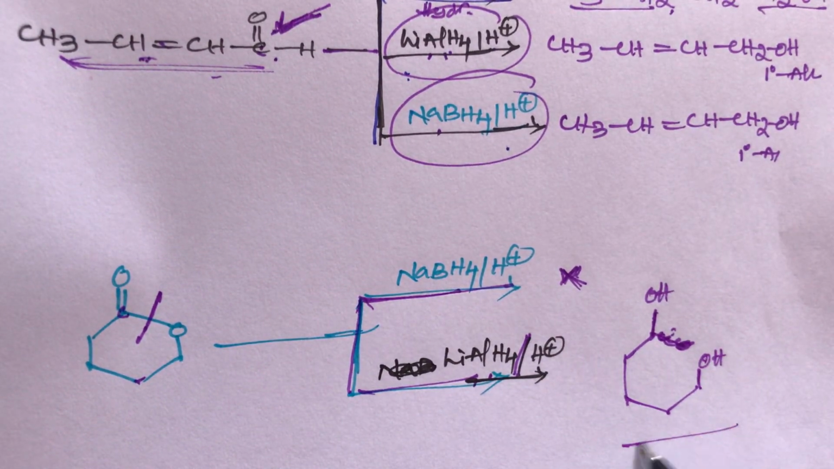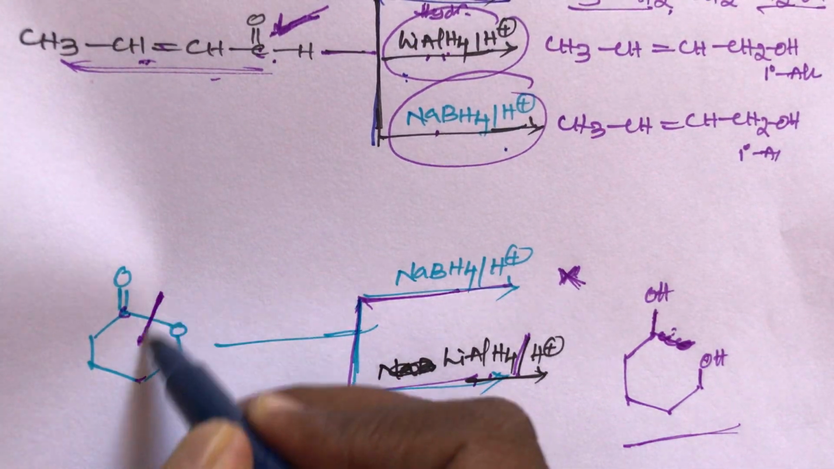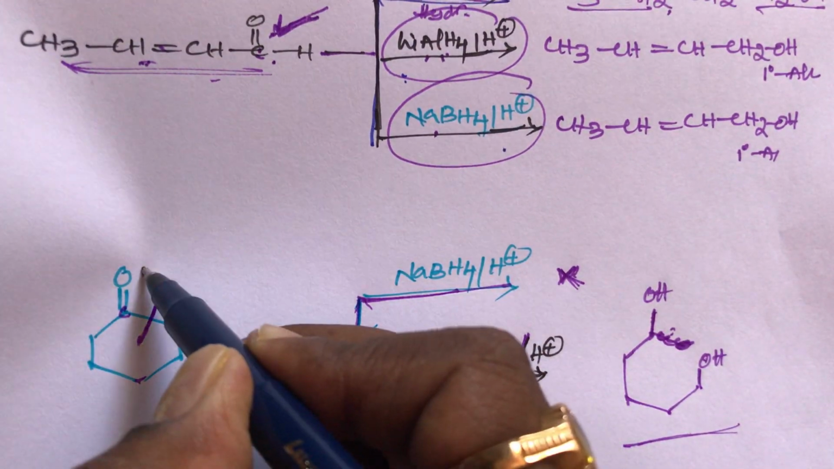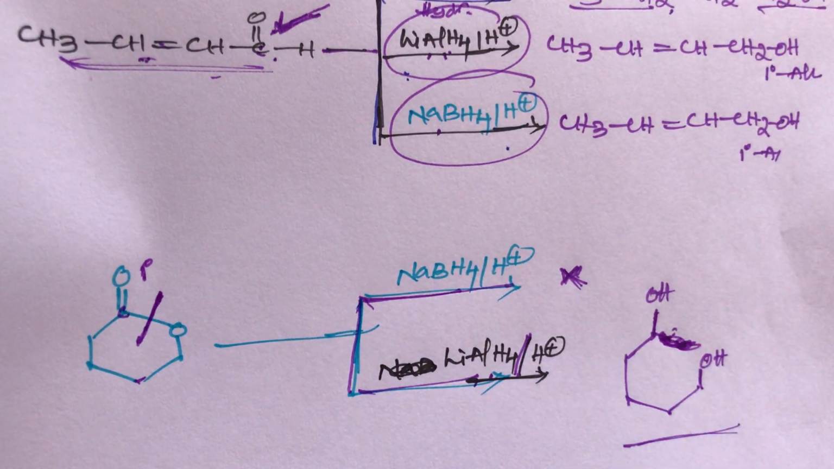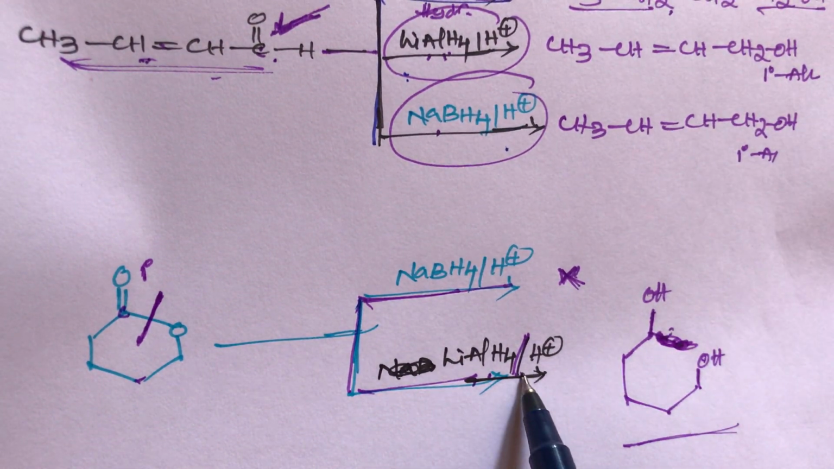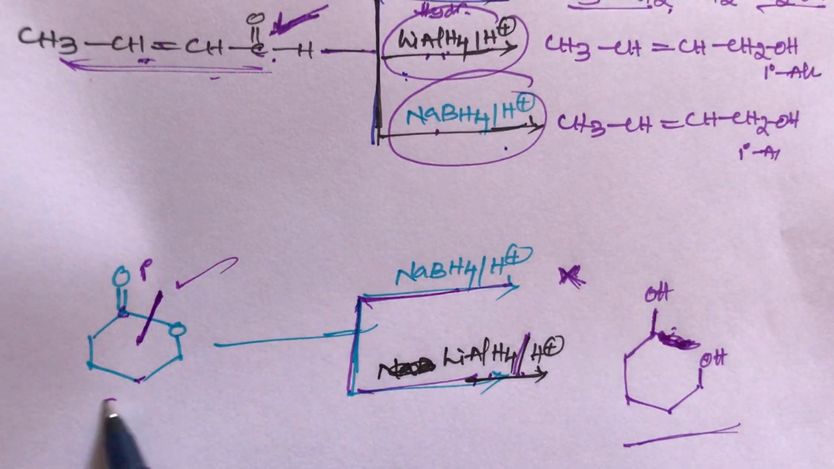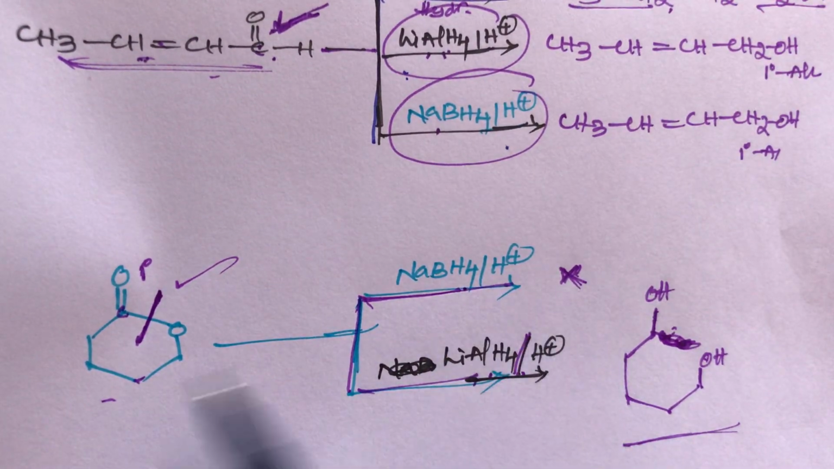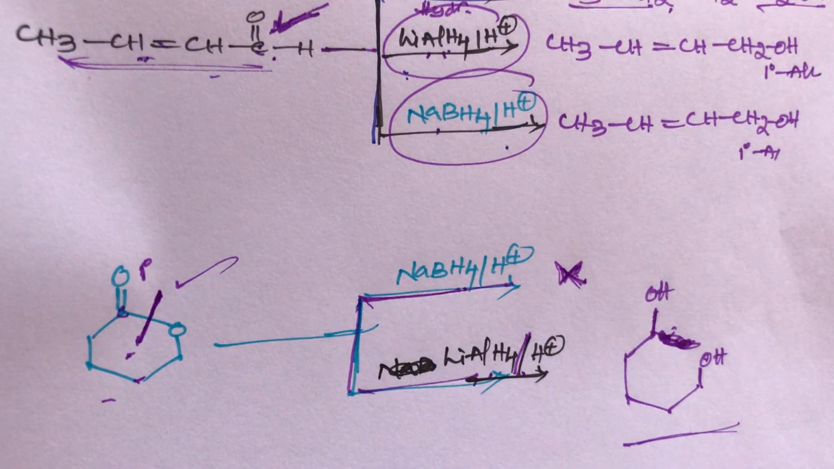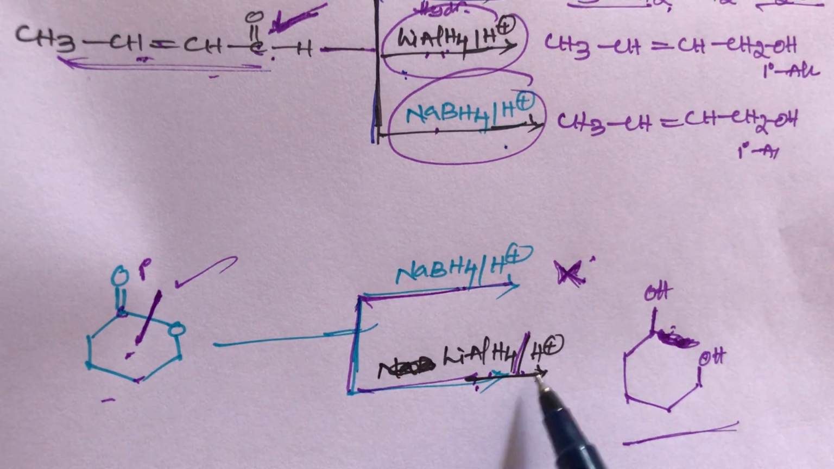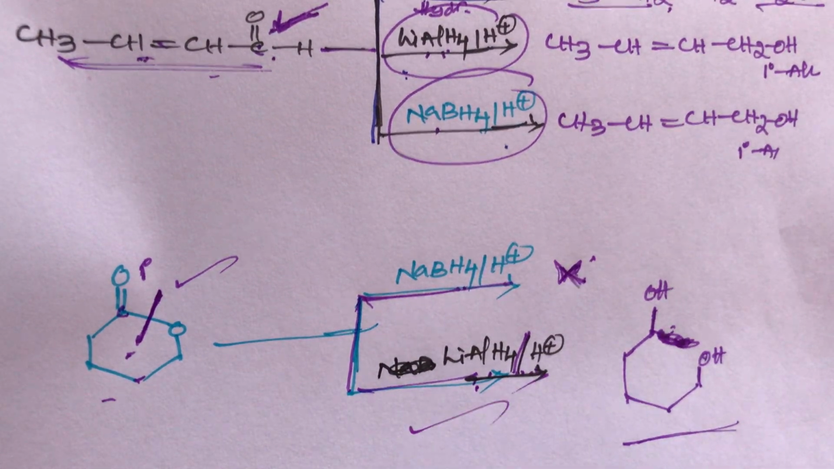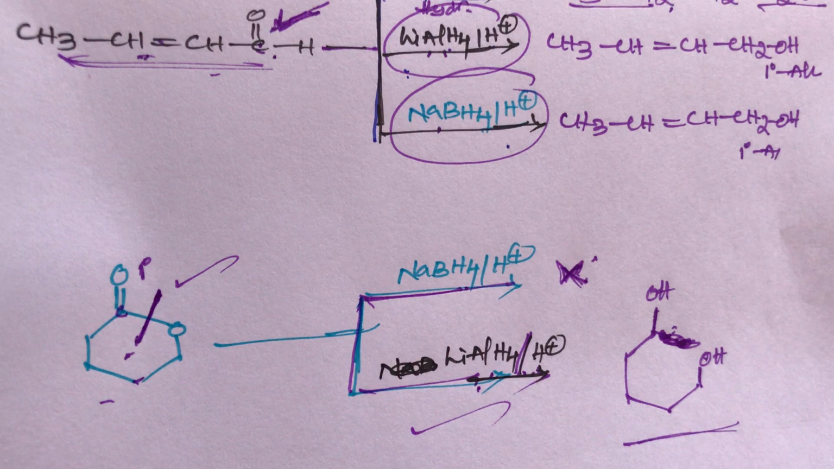This is the simple trick, student. Bond cleavage here, this is also giving a primary alcohol. So lithium aluminum hydride can reduce ester also, this is the ester group. Sodium borohydride cannot reduce the ester group. This is the simple trick, student. Sodium borohydride cannot reduce the ester group, that's why it is no reaction. Lithium aluminum hydride in the presence of acidic hydrogen gives alcohols. Lithium aluminum hydride can reduce the ester group also. It is very important, student.